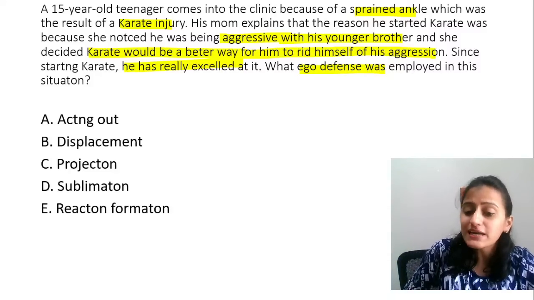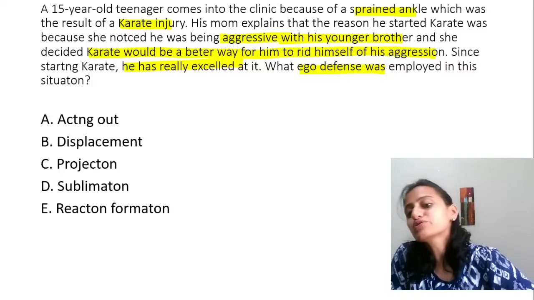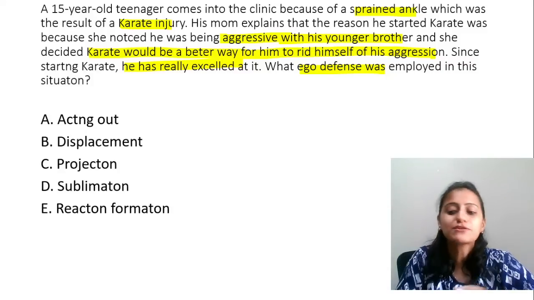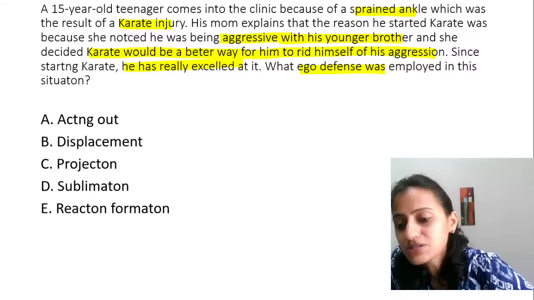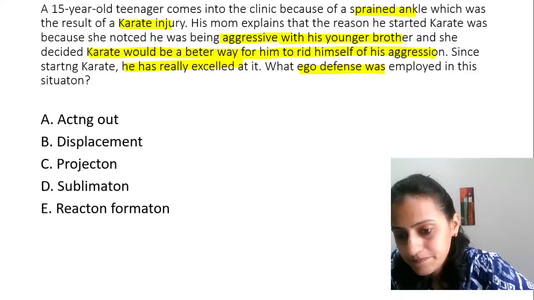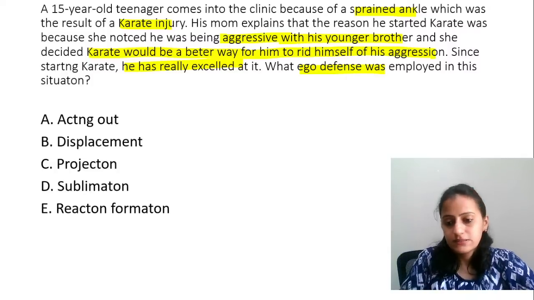Yes, Monimala. So in your somatic symptom, the diagnosis would not be established. There are symptoms, but no laboratory tests are establishing the diagnosis.